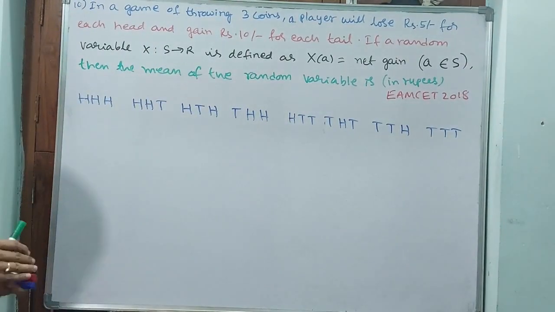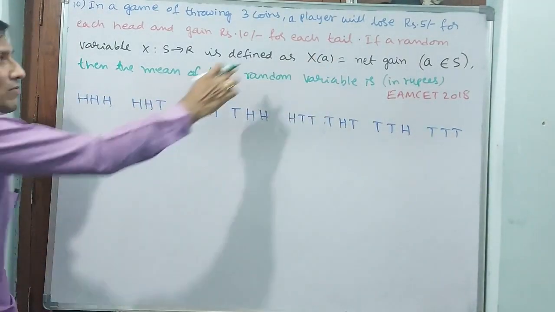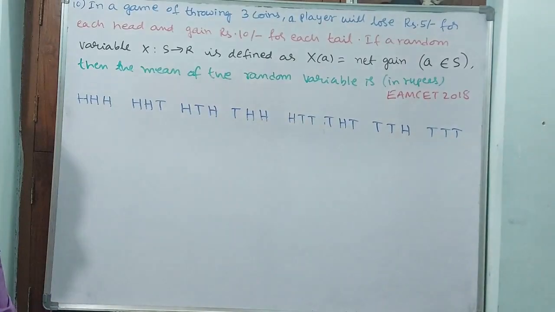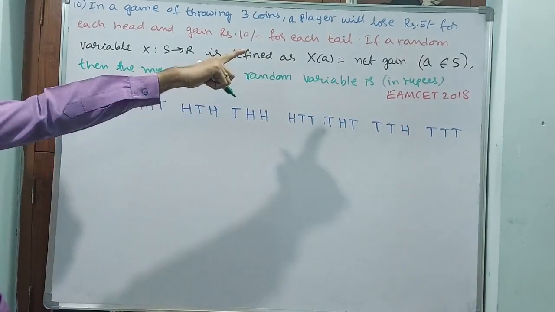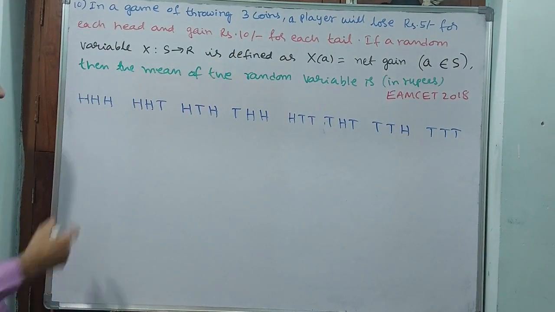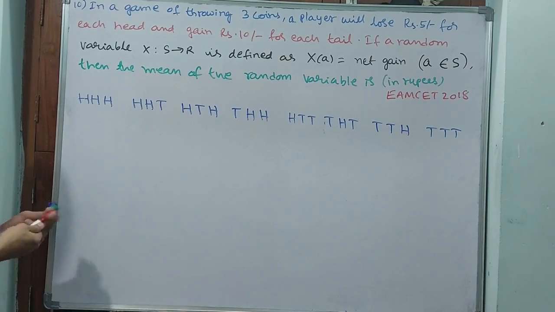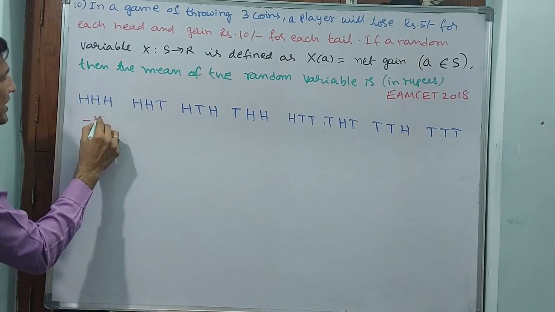Now, the net gain you have to tabulate first. Afterwards we will go for the mean. You see, 3 heads means 5 into 3, 15 rupees is going to be lost. Loss means minus, so I am writing minus 15.